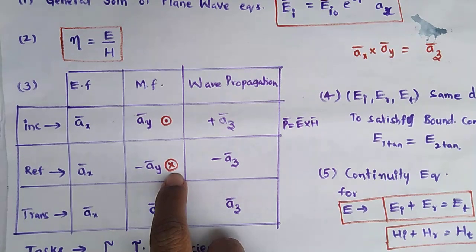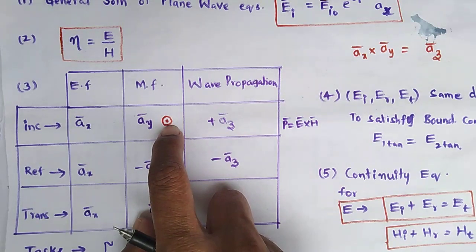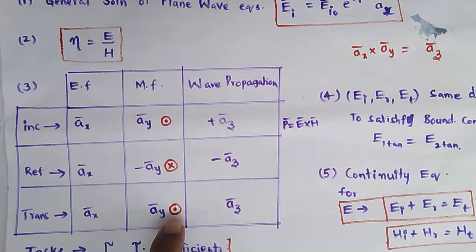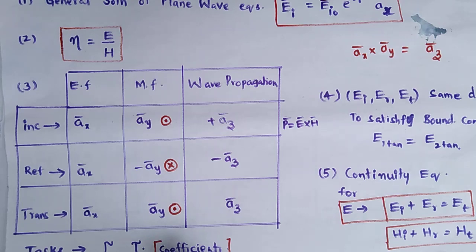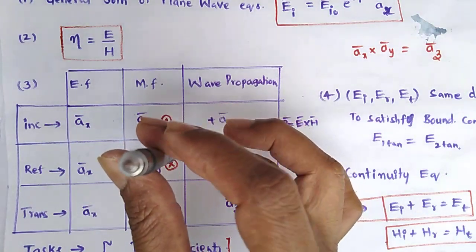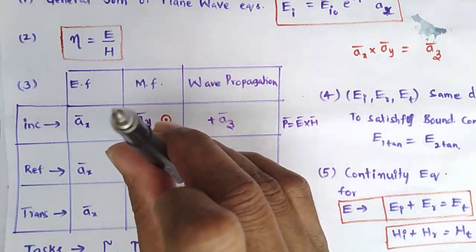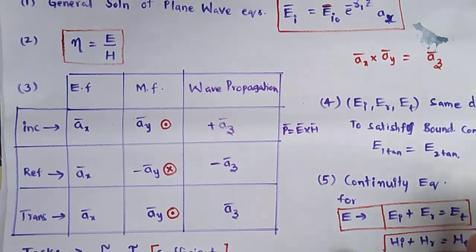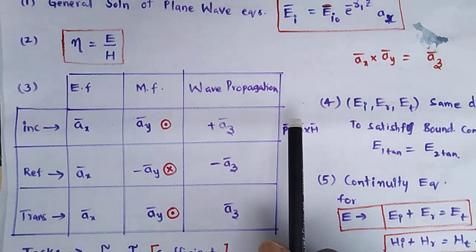So that's why I am taking this as a cross mark. For the positive direction, a dot, for the magnetic field. This dot is indicating my magnetic field is coming out of the paper, like this, coming out of the paper. So this is the direction of the magnetic field. Also, for the direction of the magnetic field, we can use the right hand rule or the pointing vector.